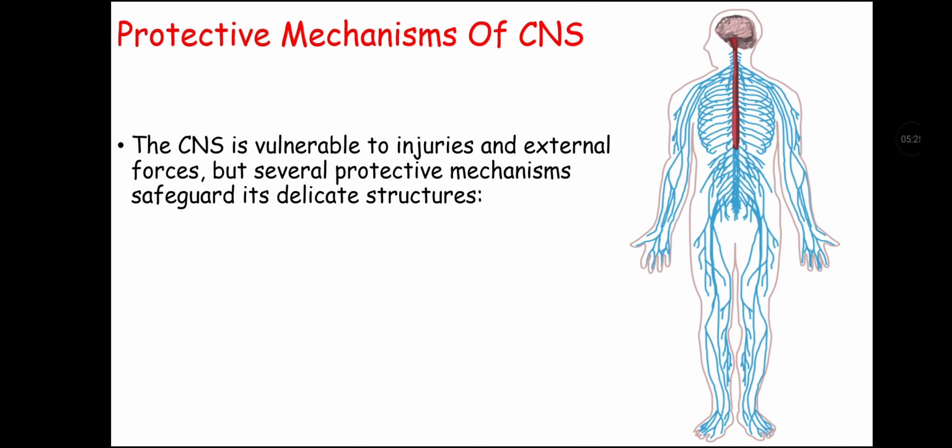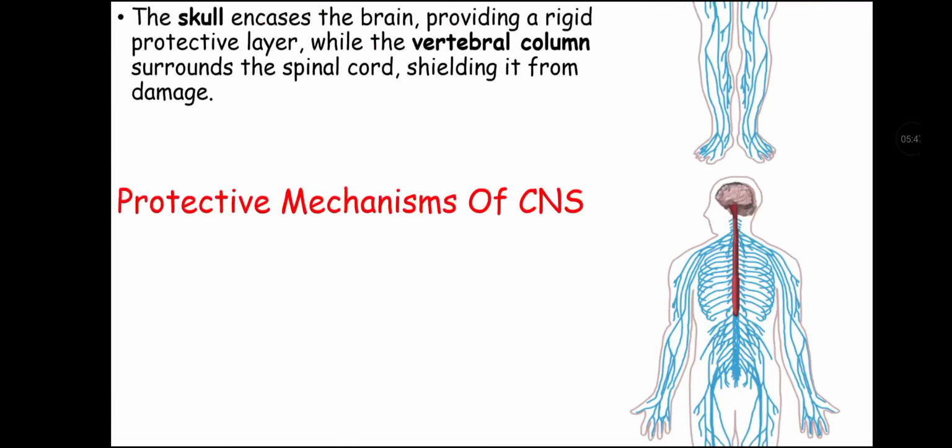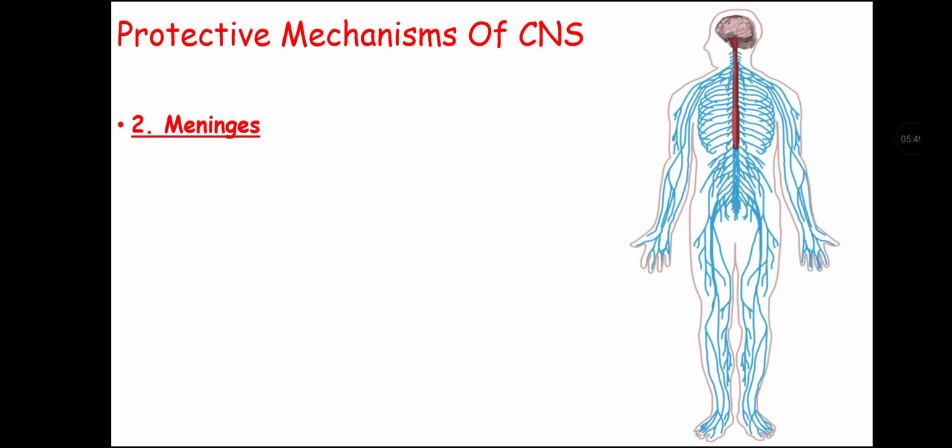Now let's talk about protective mechanisms of the central nervous system. Central nervous system is vulnerable to injuries and external forces, but several protective mechanisms are there that safeguard its delicate structures. These include the skull and vertebral column. The skull encases the brain, providing a rigid protective layer, while the vertebral column surrounds the spinal cord, shielding it from damage.